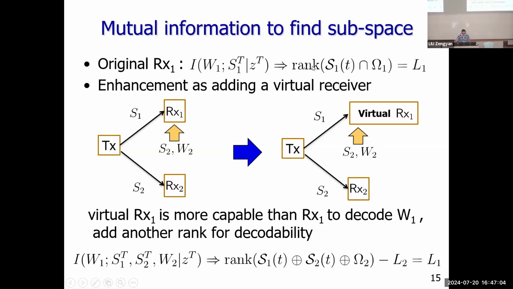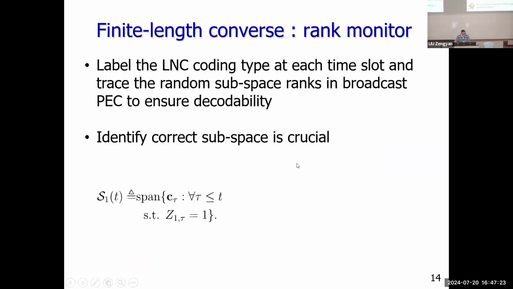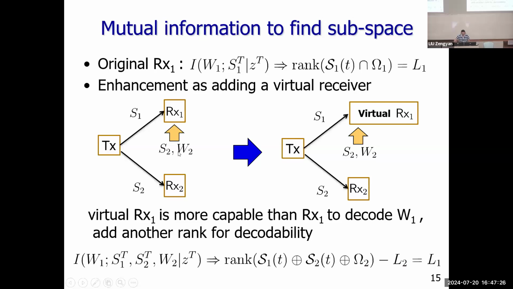But just this linear subspace is not enough. So we go back to this degraded trick. With this degraded trick we want to find another subspace. The degraded trick tells us we can give receiver 2's reception to receiver 1. So here we give receiver 2's reception S2, as well as the message W2, to receiver 1. We enhance this receiver.